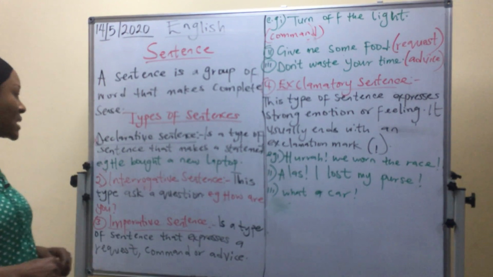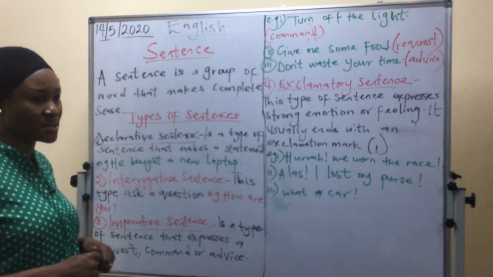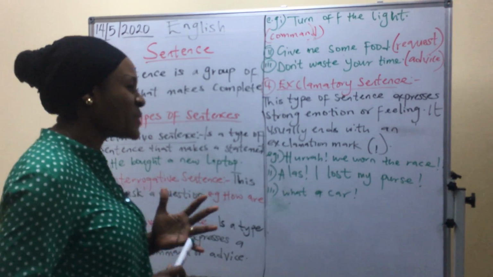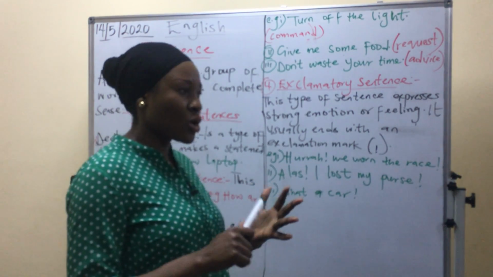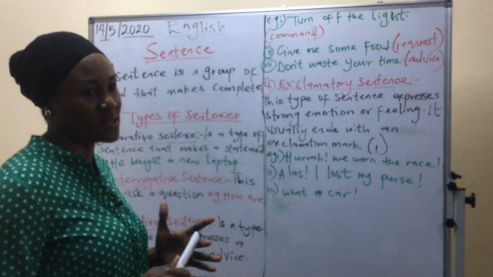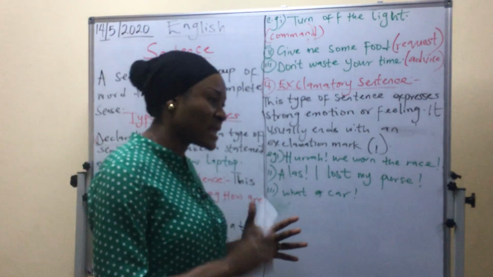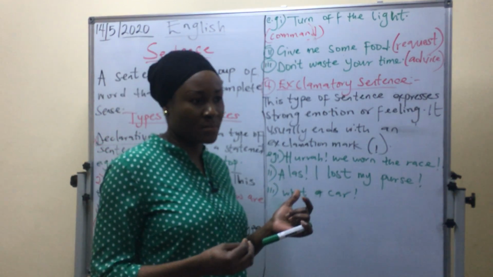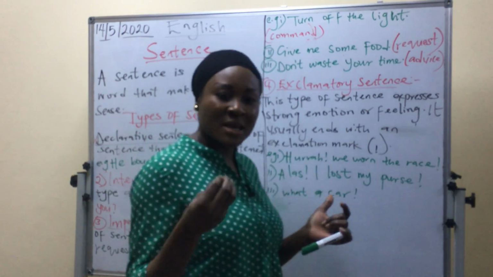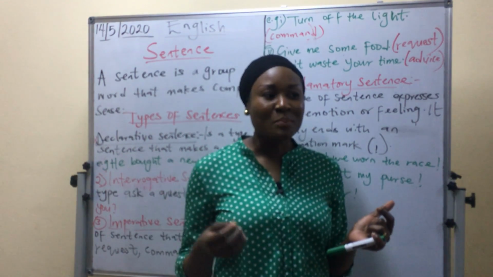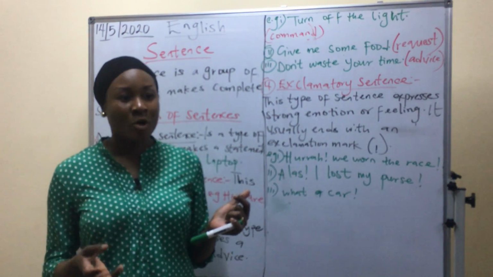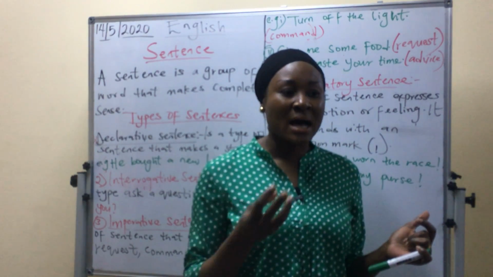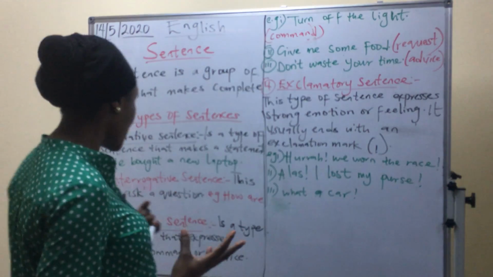Now the third type of sentence is the imperative sentence. An imperative sentence is a sentence that expresses a request, command, or advice. Give me some water. Please, give me the bread. Please, make a cup of coffee for me. Lend me your book. All these are requests when you are asking for something.